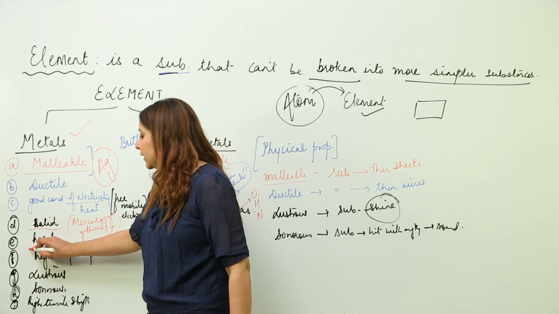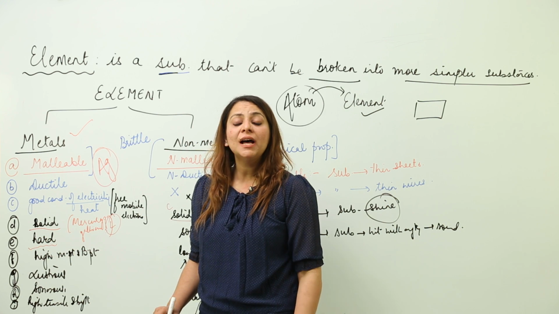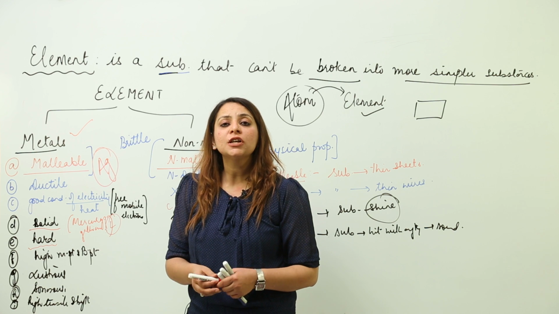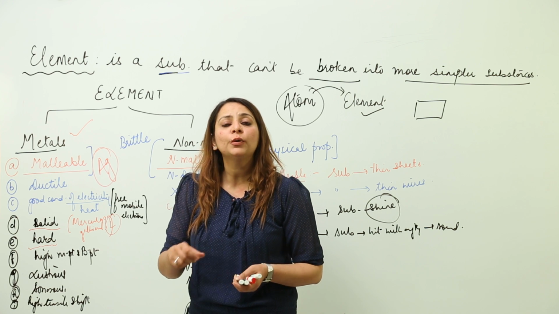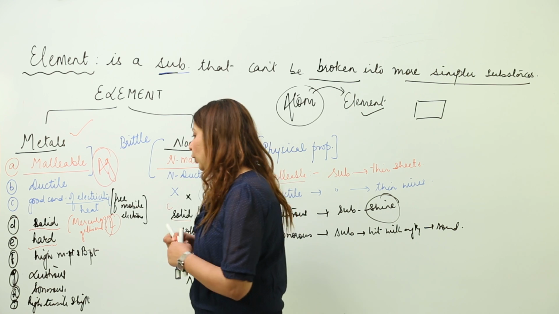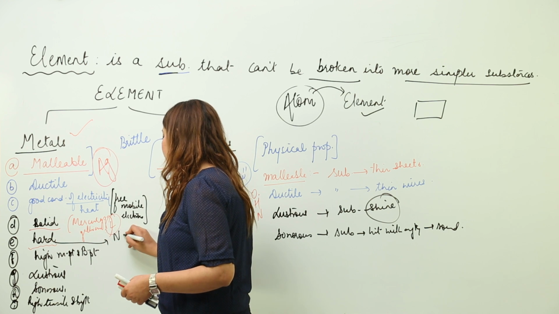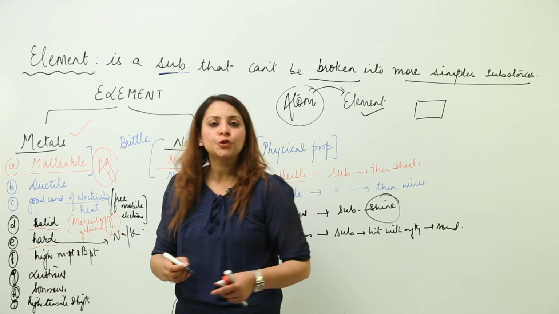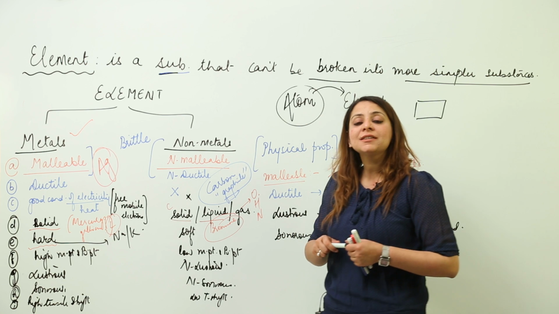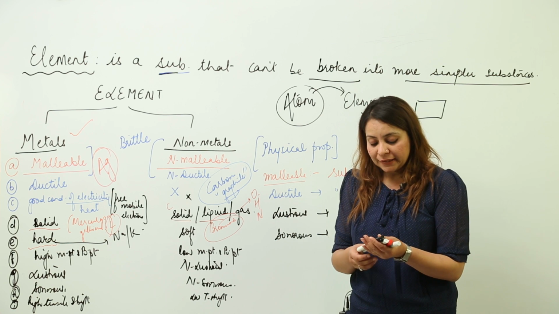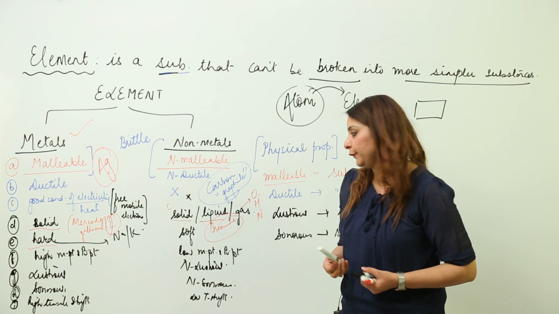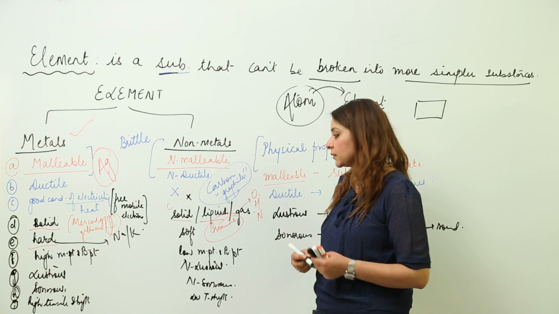Next, metals are generally hard, but you know that we have a few metals which are so soft that even at home you can cut them with a knife. What are those metals? They are sodium and potassium. Sodium and potassium are such metals which are so soft that they can be easily cut with a knife. So this is an exception to metals.